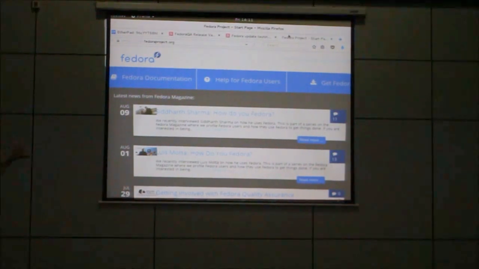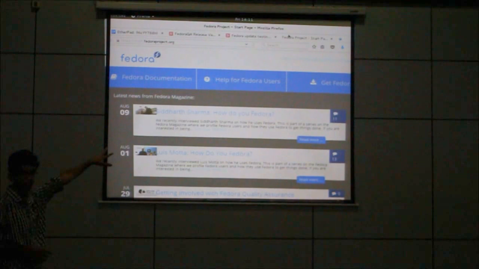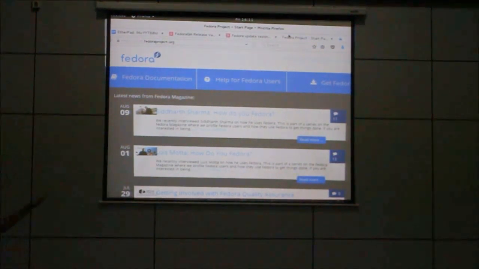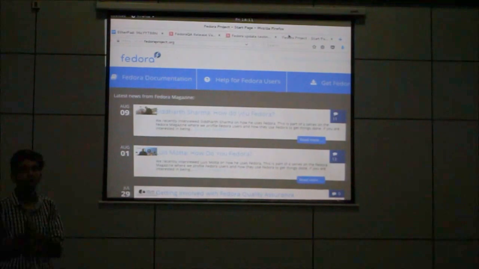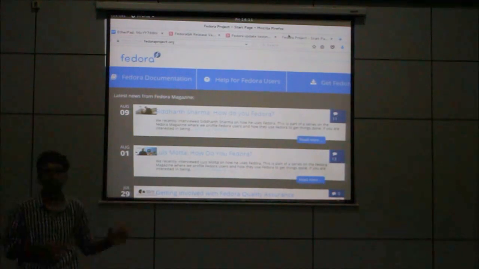So there are three sections basically: documentation, help for Fedora users, and get Fedora. Documentation does is Fedora के बारे में like थोड़ी बहुत information देना, how you can contribute, how you can work with it, where to go for installation and what. Help for Fedora users: got stuck, have some common query, how to set up a desktop, how to change username, passwords. Go to the section get Fedora.